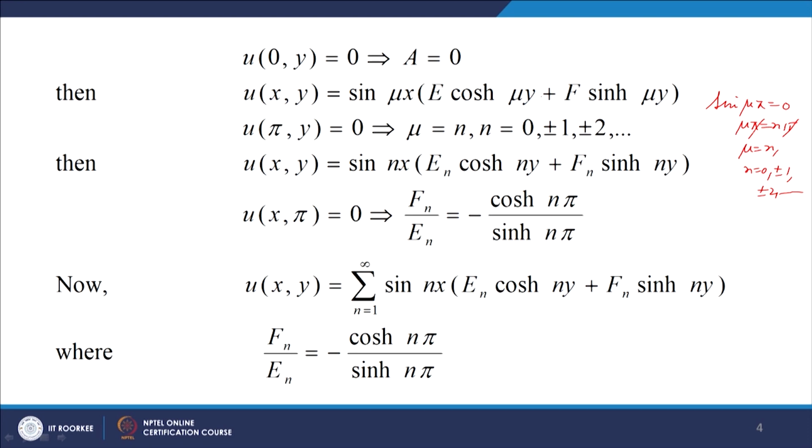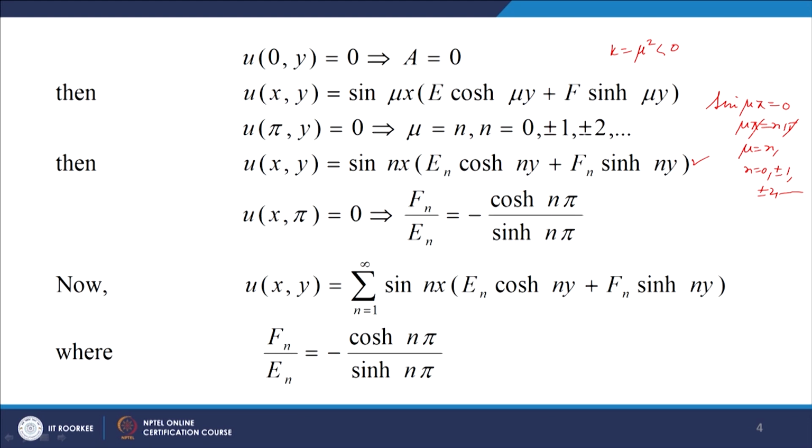Okay. So, thus we get u(x, y) as sin nx, and corresponding to each value of n we will have a pair of constants e and f. We can write them as e_n and f_n. Now, here we shall be considering only positive integral values of n, not n equal to 0 or negative integer values of n. N equal to 0 if you take, then what we will get? Mu will be 0, but k is equal to mu square, and k is less than 0. So, mu can never be 0, and therefore, n equal to 0 is not admissible.